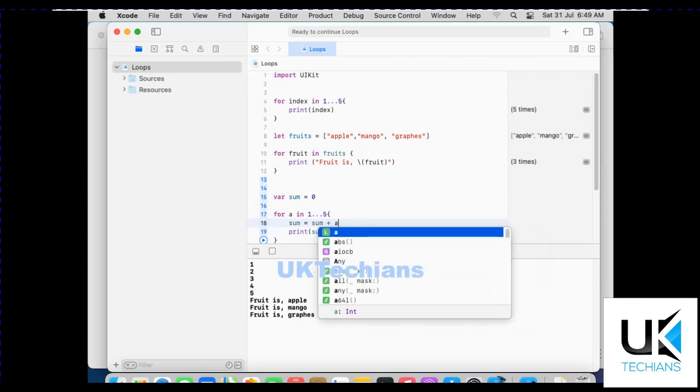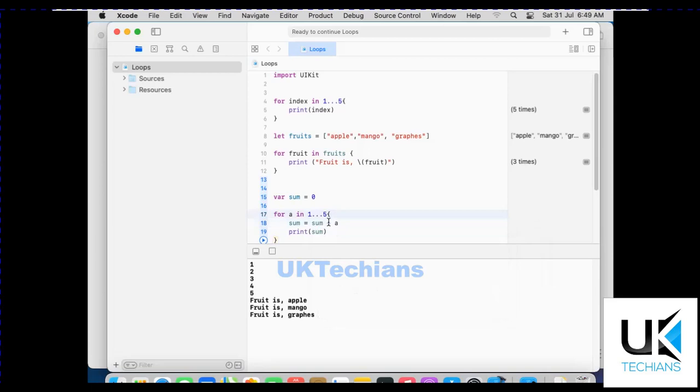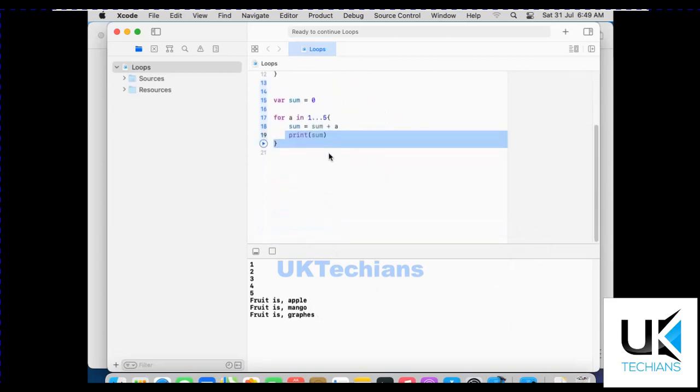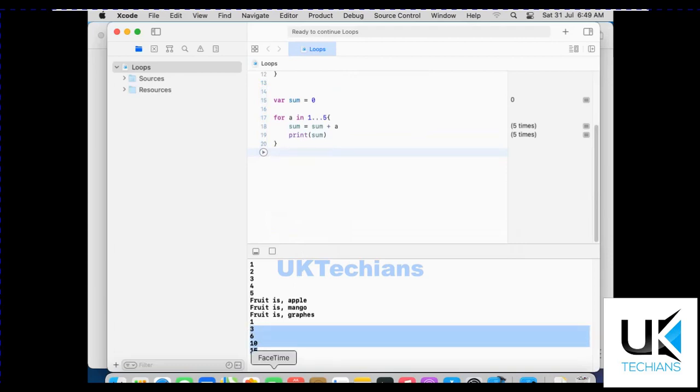The value of A is the index, and the index may change after each iteration, right? So we will print the value of sum in this for loop, right? So let's run it and see. It says 1, 3, 6, 10 and 15. So it sums the value with sum plus A, and you can also do this. You can add any other number or use any variable to sum the values.